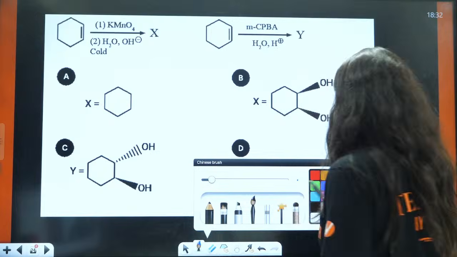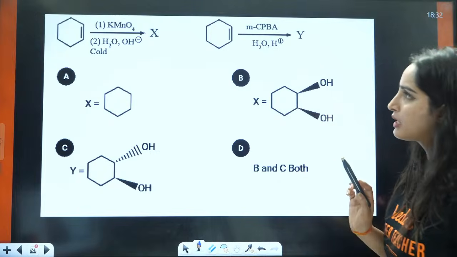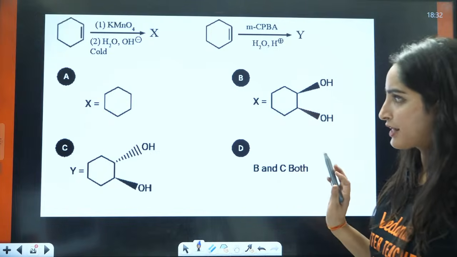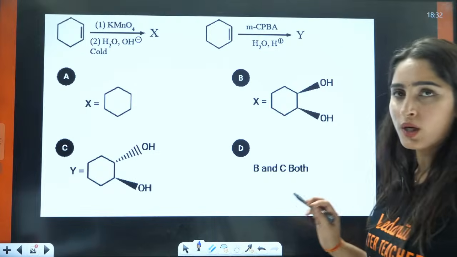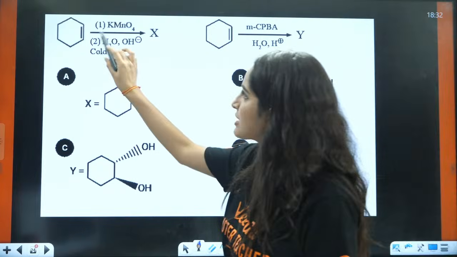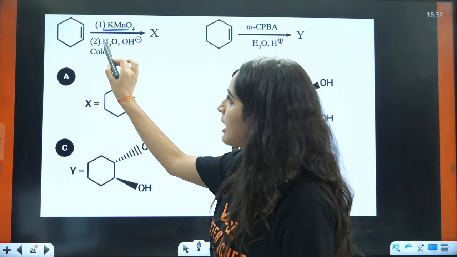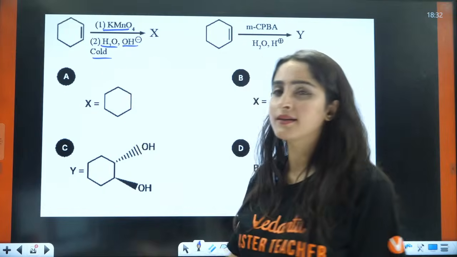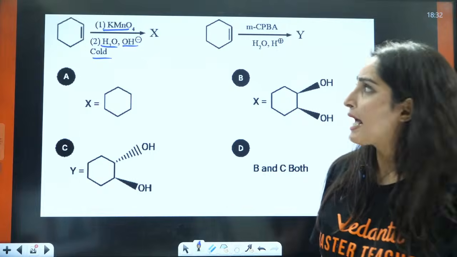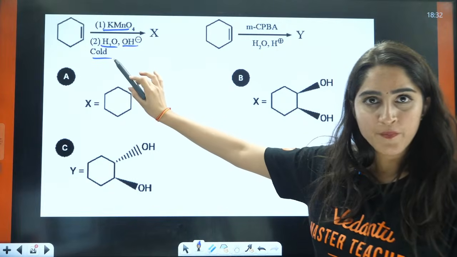Now, what is the answer for this one? Here they have given you 2 reactions. They are asking you what is X and what is Y, right? So, firstly, they have used KMnO4 in presence of water and OH. Basically, this is the Baeyer's test.